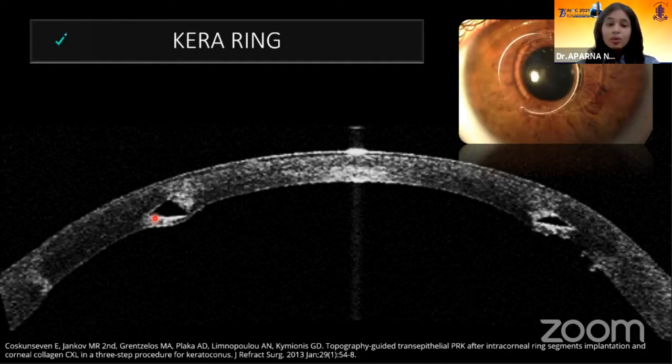And you have to look for the depth of the ring in the follow-ups. You have to look for the surrounding corneal tissue, whether it is healthy or whether it is edematous, or if there is infiltrate, or if the ring is intruding into the anterior chamber. This has to be looked at in all follow-up cases.